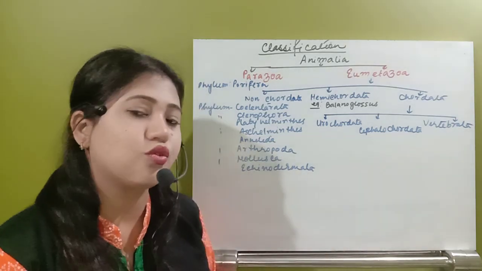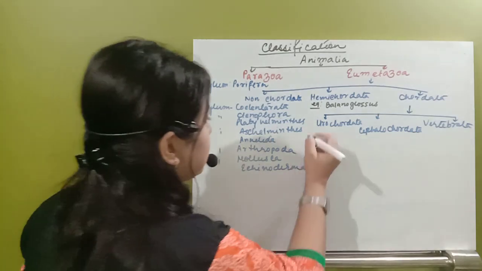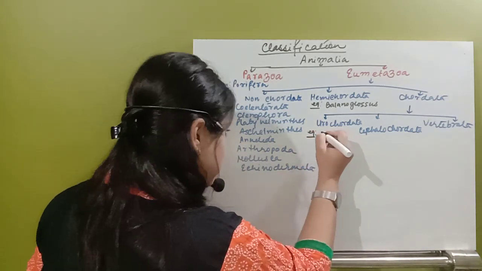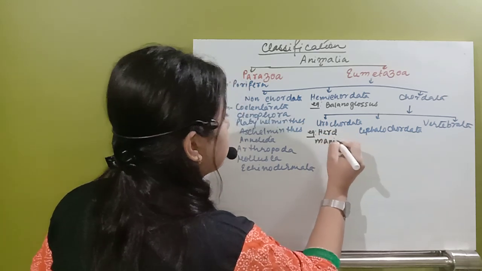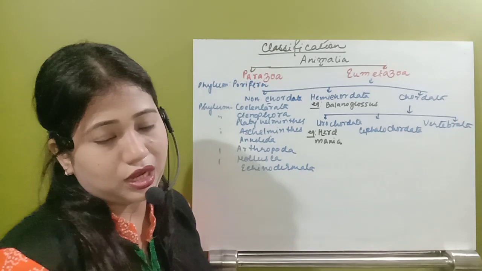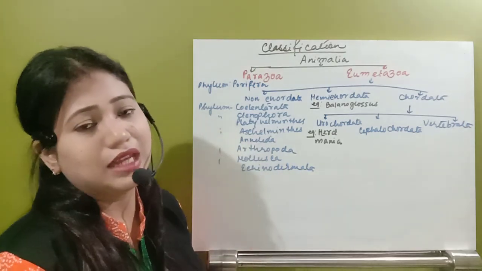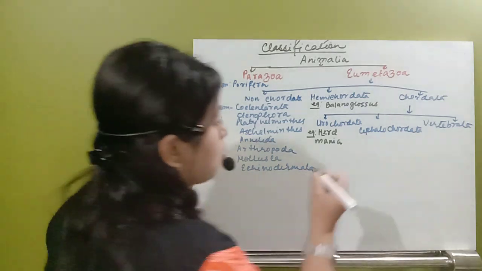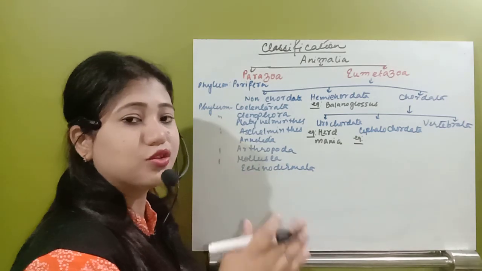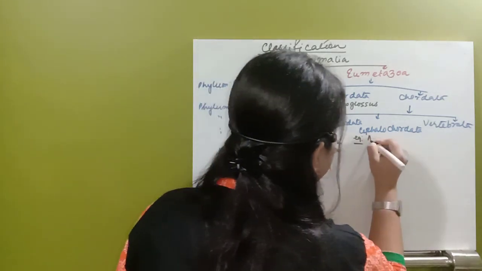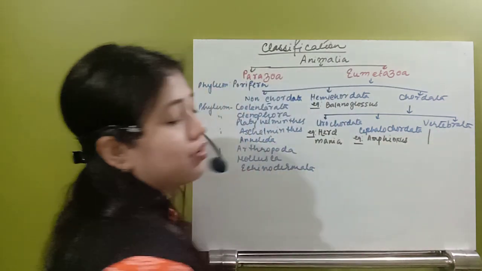Urochordates have the notochord but only in the tail region, so they are known as Urochordata. An example is Herdmania. They have the notochord in the tail region, and it is in the larval stage only. Next, Cephalochordata. Here the notochord persists throughout life, from the head to the tail. One example is Amphioxus. Next, see the vertebrates.